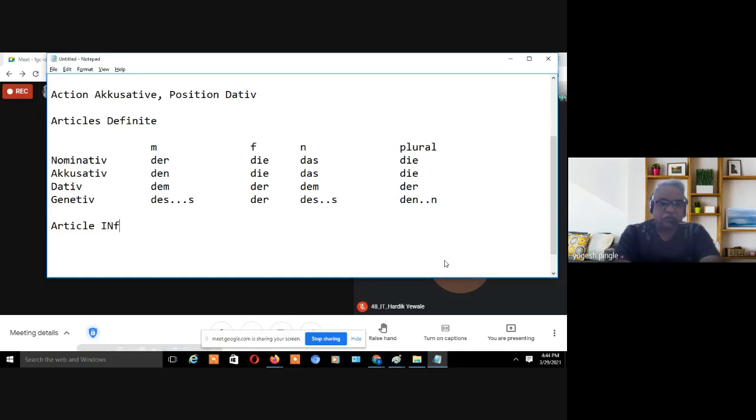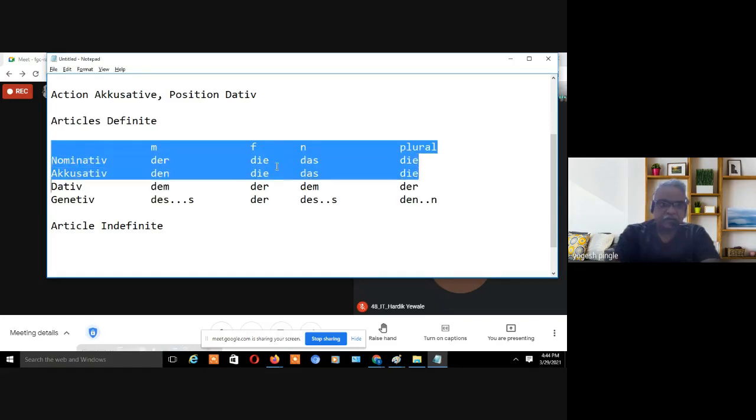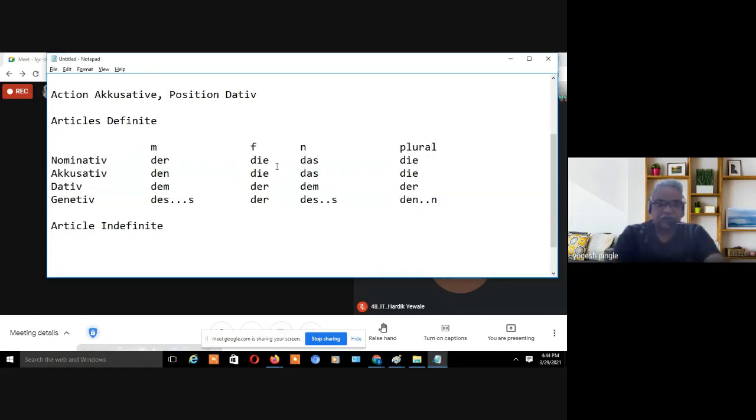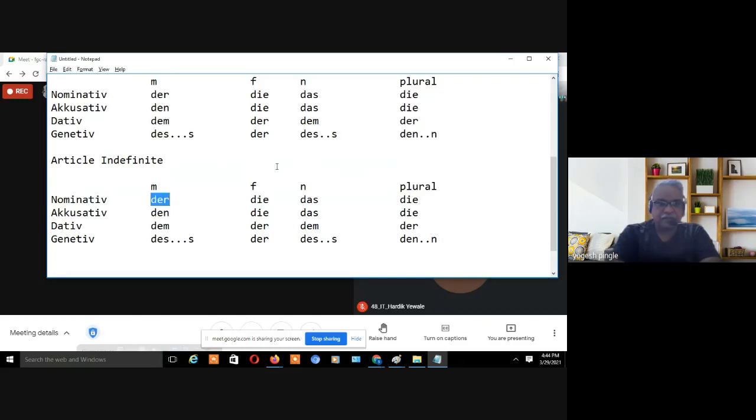So let's talk about indefinite article. I will just copy paste this. For indefinite article, this I will say ein, einen, einem, eines. So this is how we have to write. Eine, eine, einer, and here now we have to write einer and einer. Let's talk about neutral.